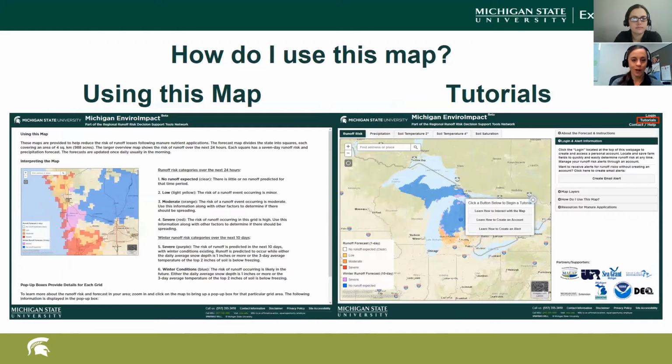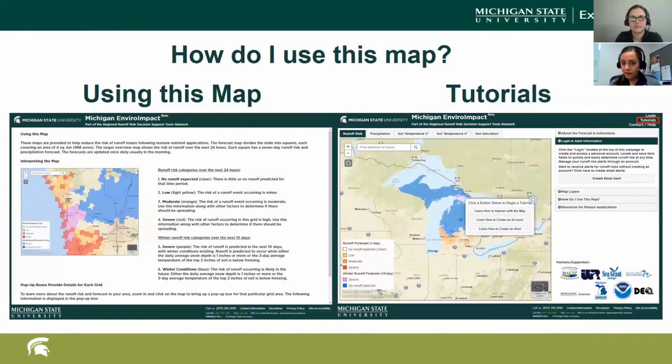Sorry to jump around on you, but the using this map tool essentially helps explain the grid sizing we talked about as far as the 6 square mile grid spaces on the tool itself. It helps explain the runoff risk categories. We just went through that, but it also explains it in detail here too. And it also has pop-up boxes within each grid that display the watershed name, the precipitation forecast over the next 7 days, and what that runoff risk will look like over the next 7 days.